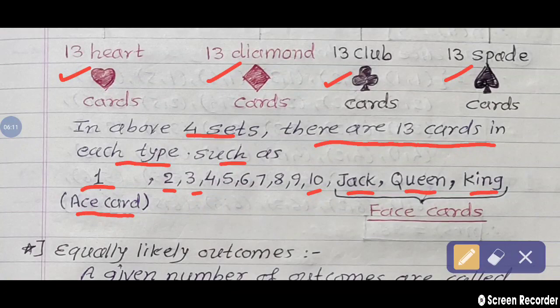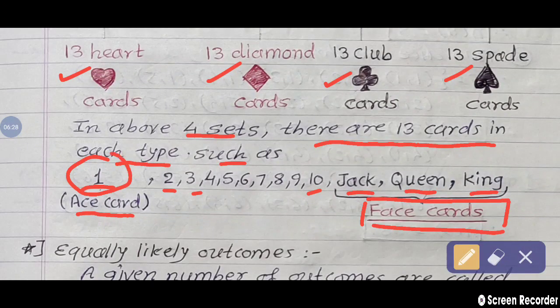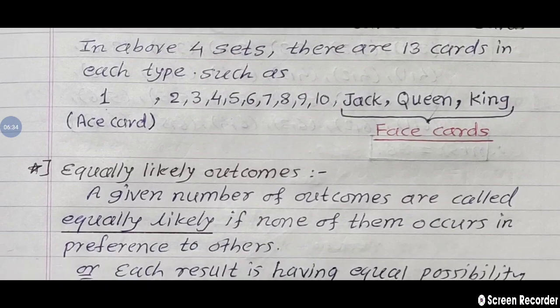These last three cards are also called face cards, because faces of jack, queen and king are printed on these cards. And number 1 is called the ace card. So these are basic concepts you should remember properly.